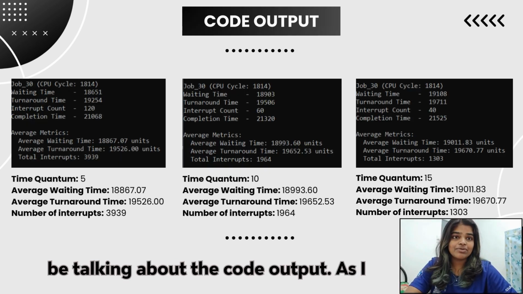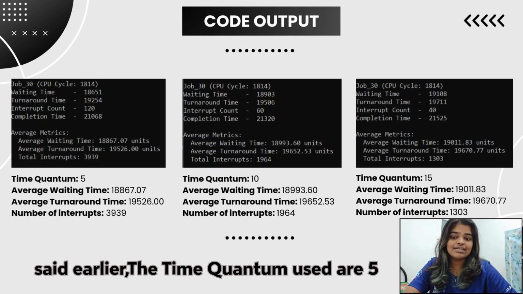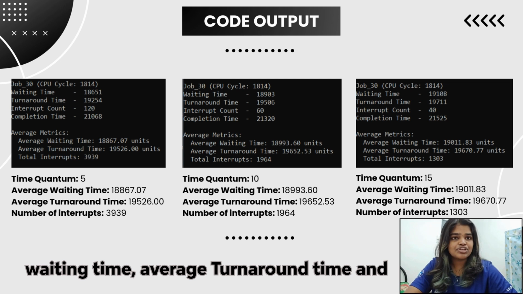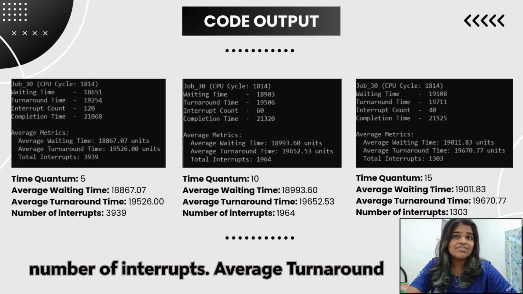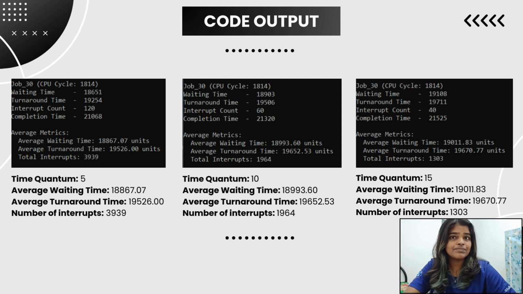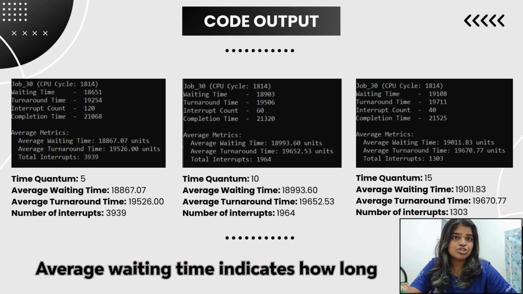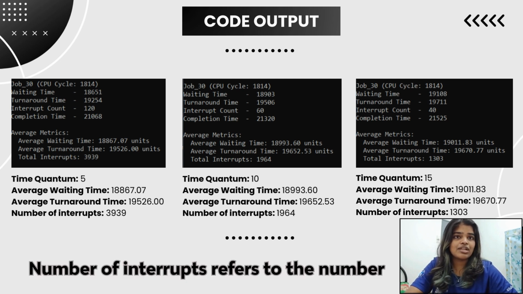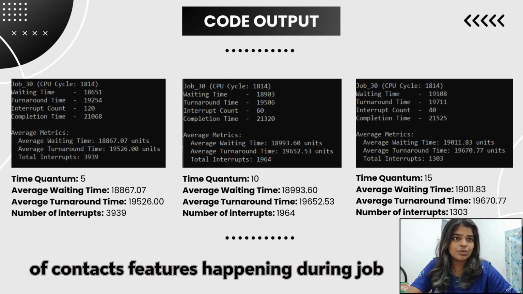Now, I'll be talking about the code output. As I said earlier, the time quantums used are 5 to 60, and the results are average waiting time, average turnaround time, and number of interrupts. Average turnaround time shows how long it takes for a job to be completed after it is submitted. Average waiting time indicates how long a job waits in the queue before being executed. Number of interrupts refers to the number of context switches happening during job execution.